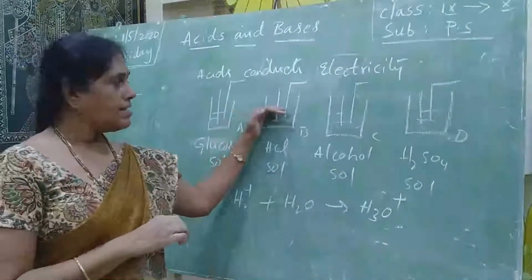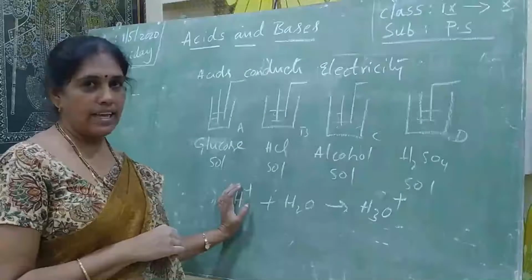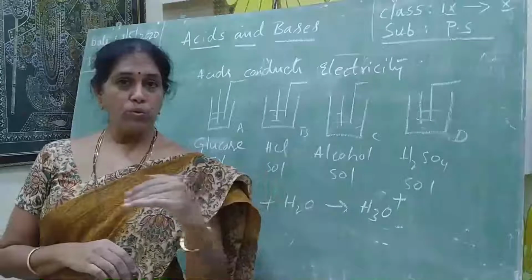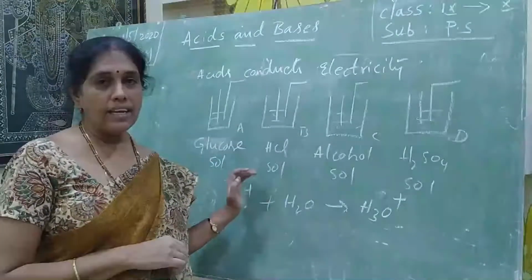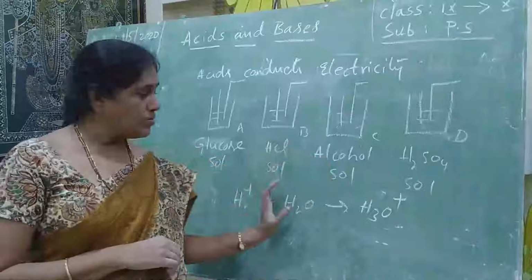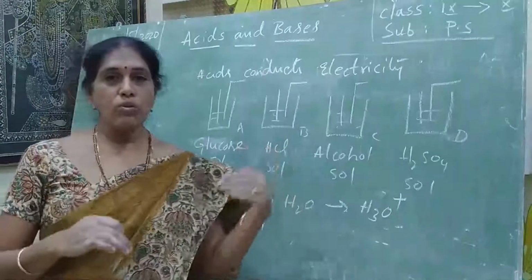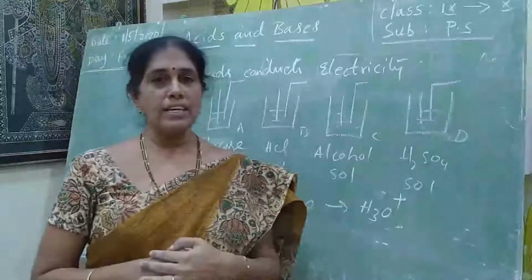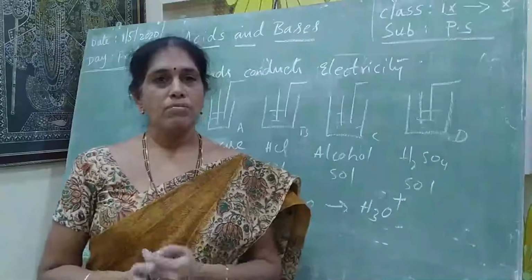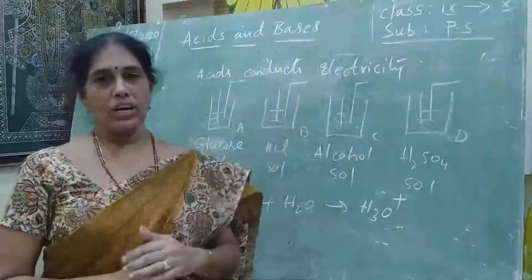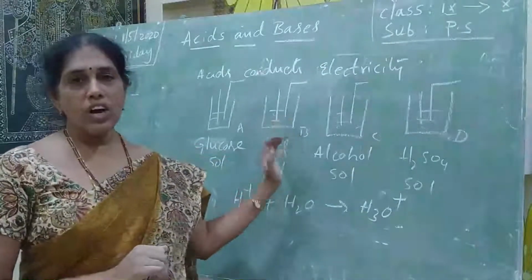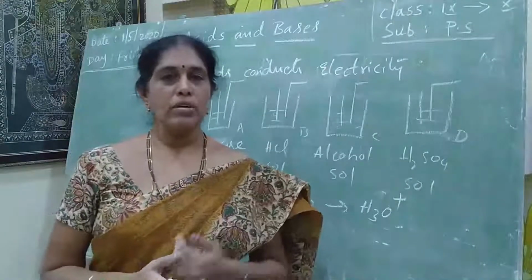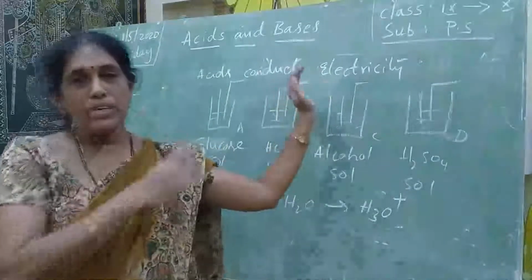So acids in the water liberate H plus ions. Those liberated H plus ions will not exist lonely. They will move. This is the ion, a charged particle, and it is moving to join with water. So the moving of charged particles is nothing but electricity. For that purpose, the bulb is glowing. Are you clear, students? The movement of charged particles is nothing but current or electricity. For that purpose, the bulb is glowing.